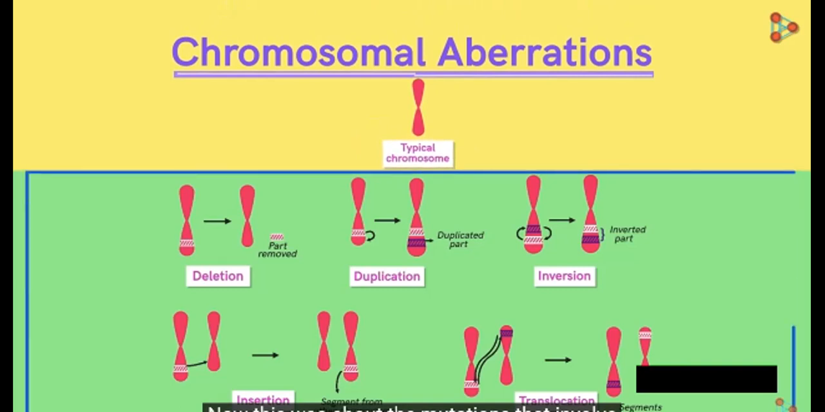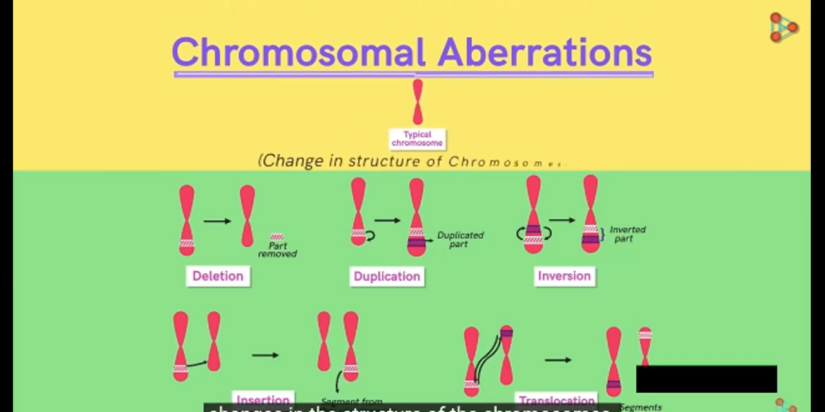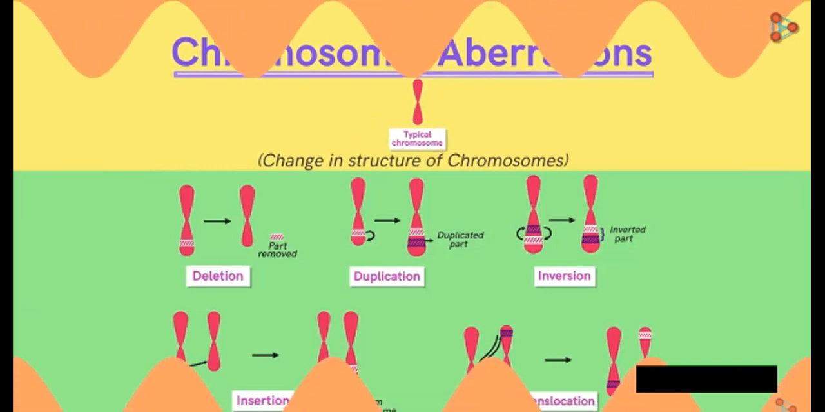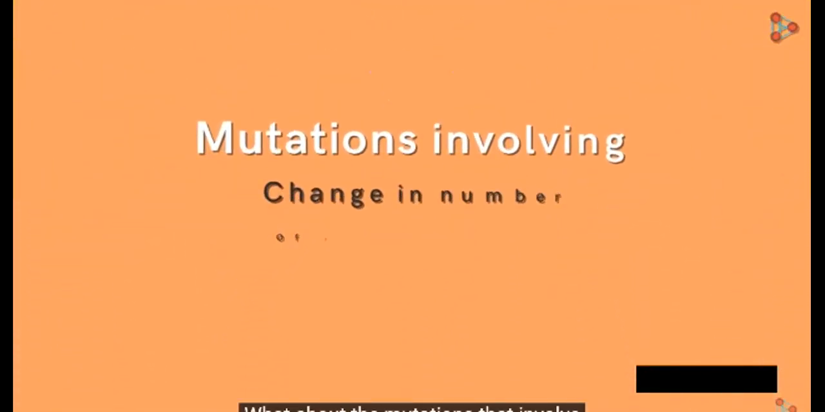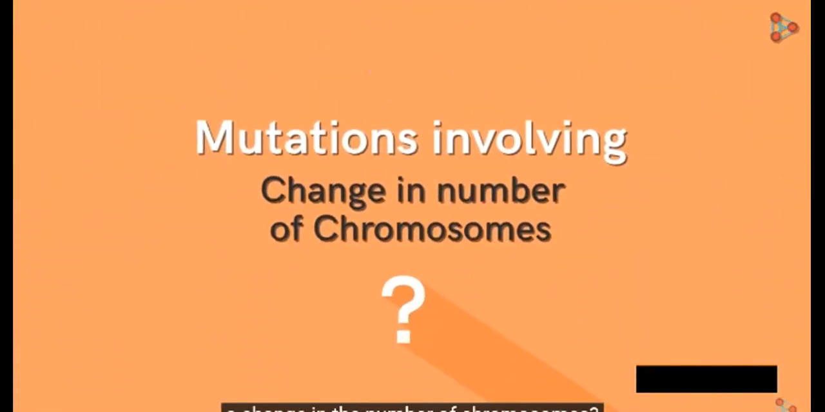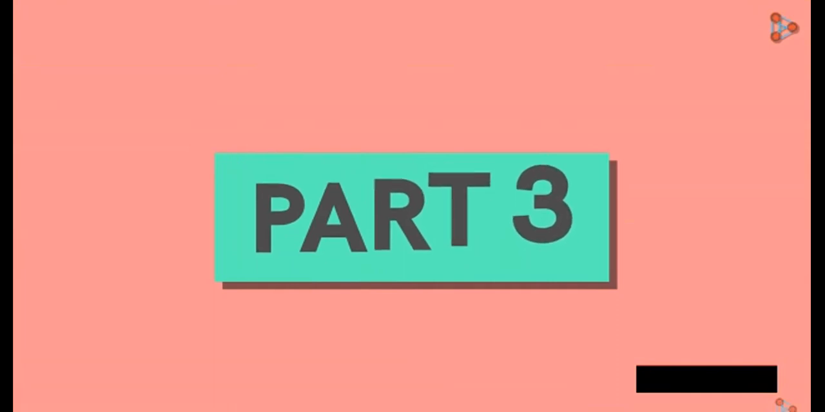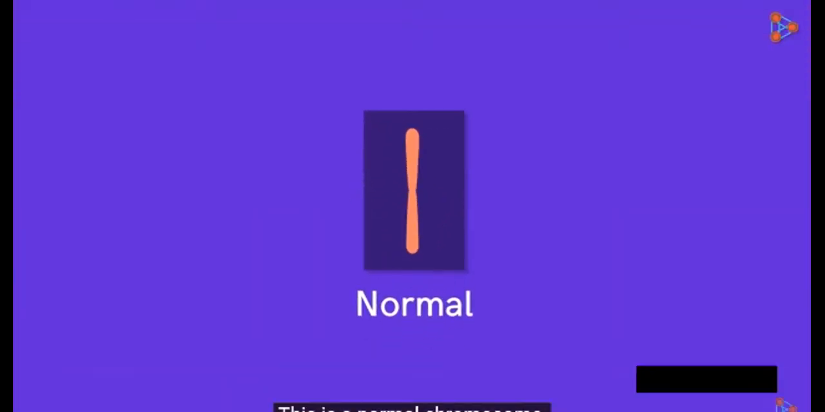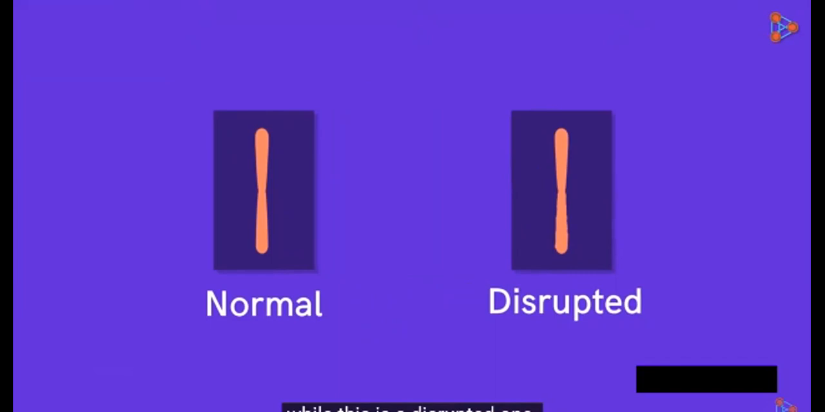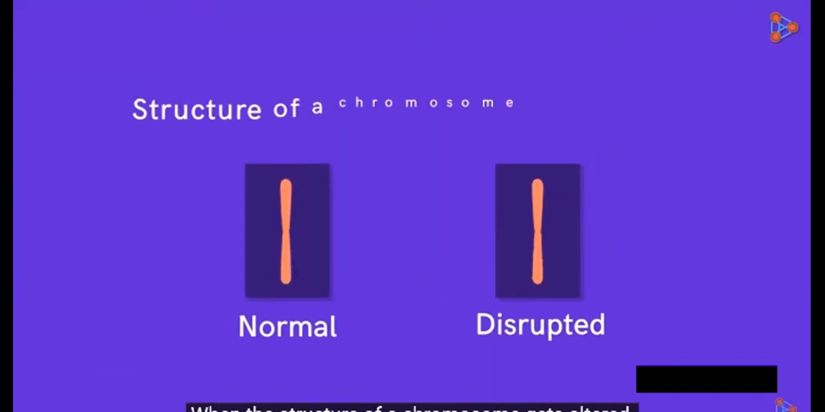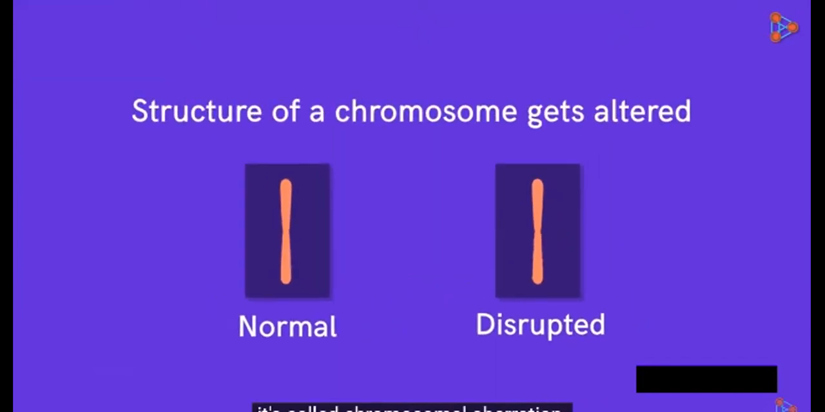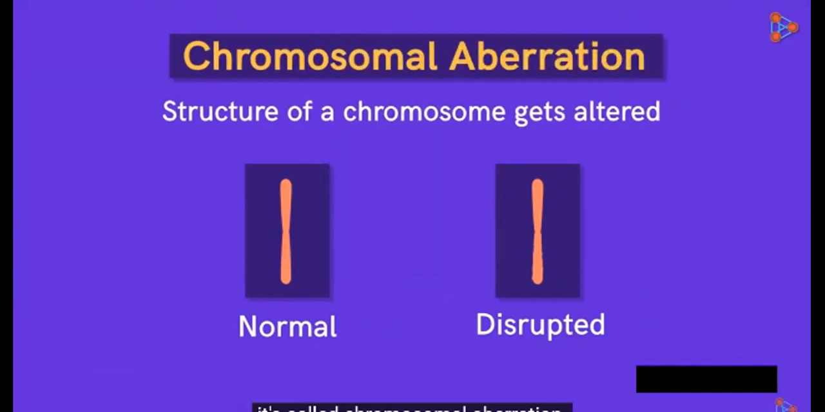Now, this was about the mutations that involve changes in the structure of the chromosomes. What about the mutations that involve a change in the number of chromosomes? Let's understand that in the next part. This is a normal chromosome, while this is a disrupted one. When the structure of a chromosome gets altered, it's called chromosomal aberration. We have seen this. Now let's move on to the second type.